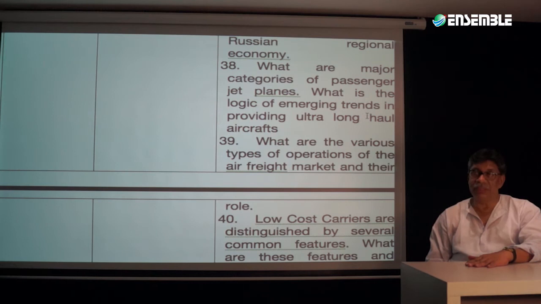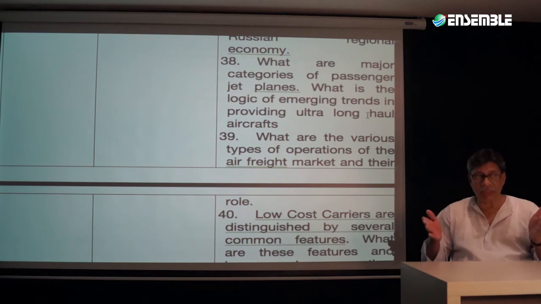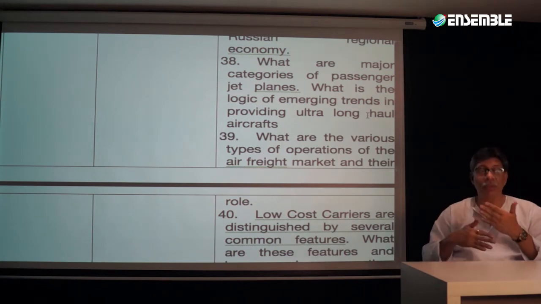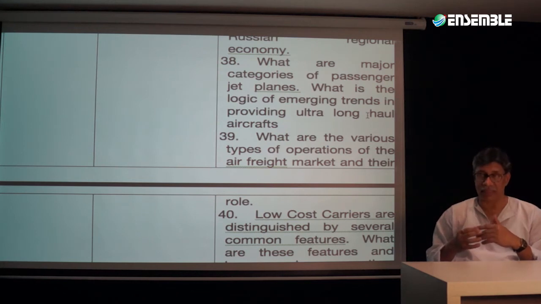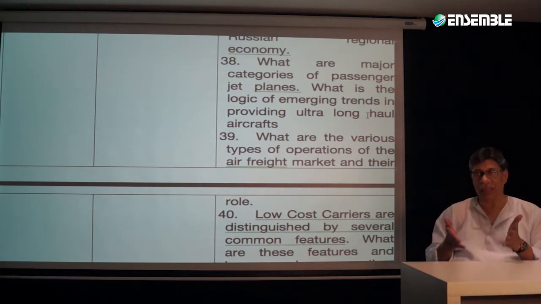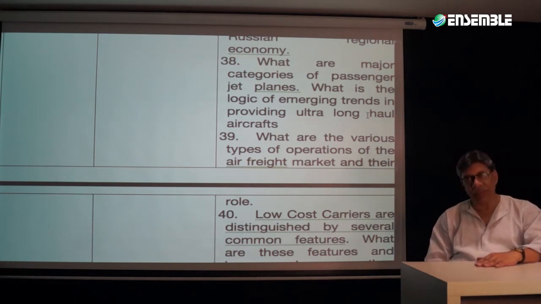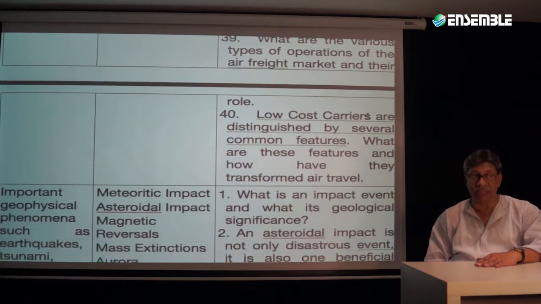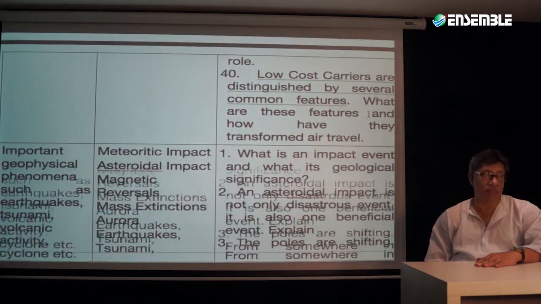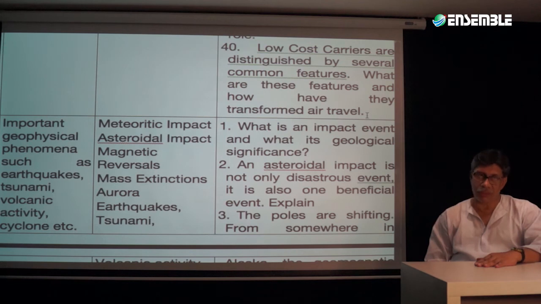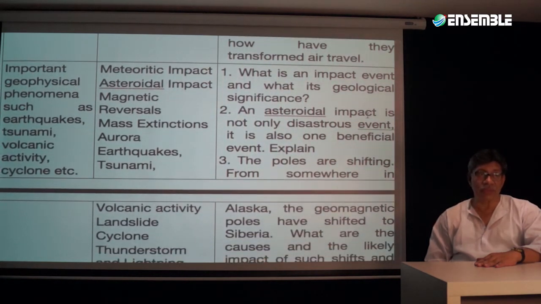And more applied will be question number 38, that is categories of passenger jets, whether they are wide-bodied or narrow-bodied. And then we are going to be talking about types of operations of the freight market and their role. Freight market means how you can move the freight. And associated with aviation itself, because of the rise in low-cost carriers throughout the whole world: low-cost carriers are distinguished by several common features. What are these features and how have they transformed air travel? That becomes our topic here, so that is going to be a special reference to that.